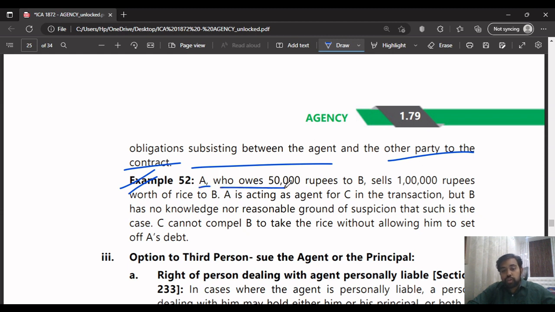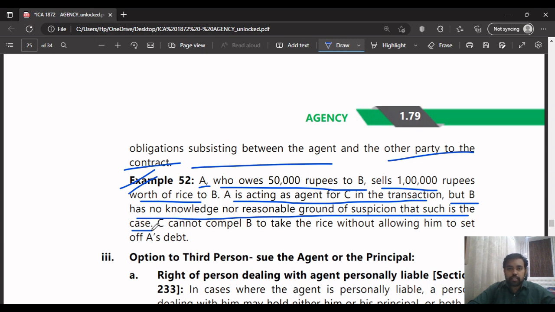Here A owes 50,000 rupees to B, and he sells 1 lakh rupees worth of rice to B. A is acting as an agent for C in the transaction, but B has no knowledge nor reasonable ground of suspicion that such is the case. You understood what is happening? A owes 50,000 rupees to B. So he sells 1 lakh rupees worth of rice to B.